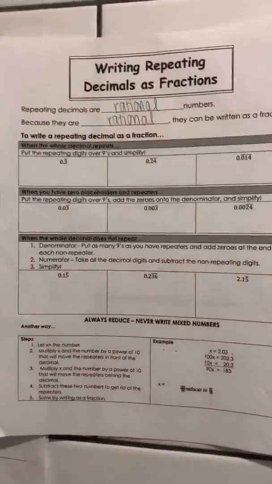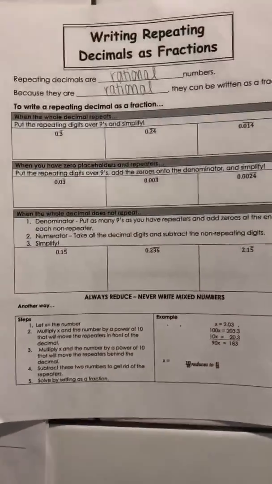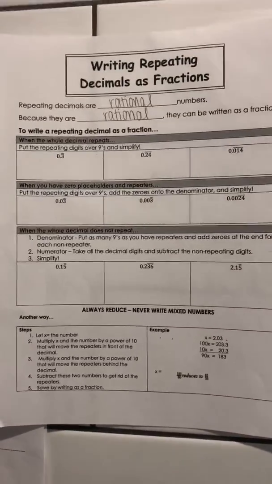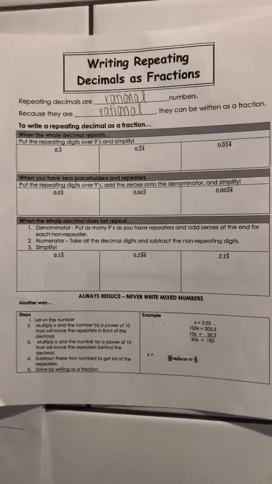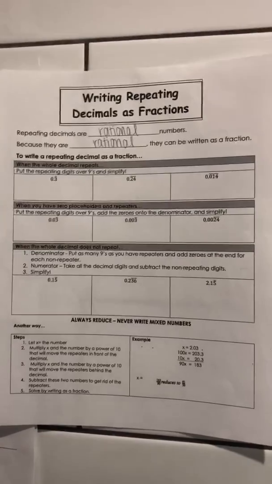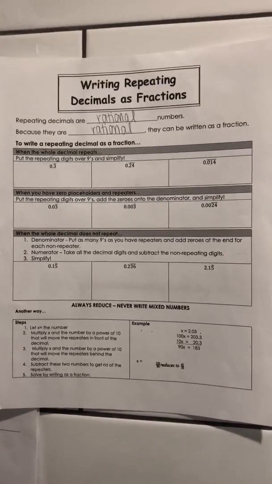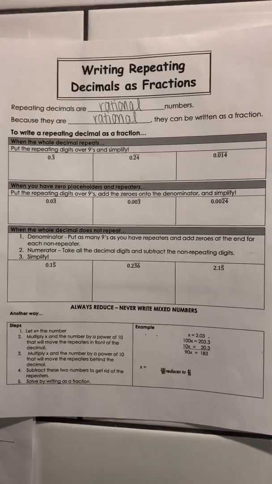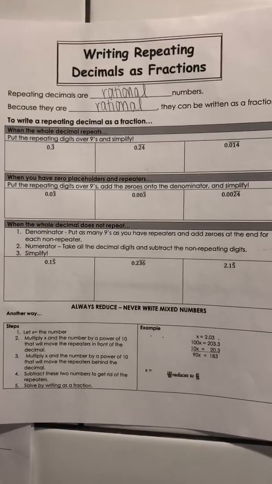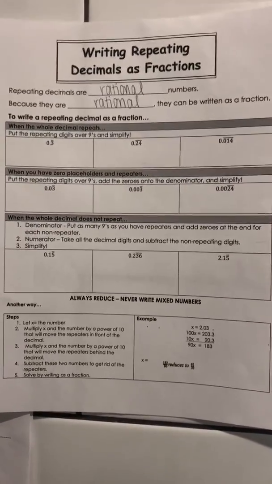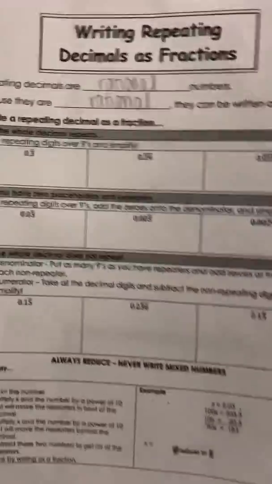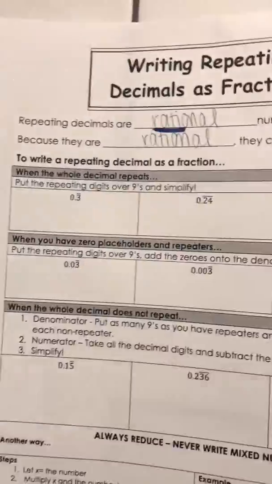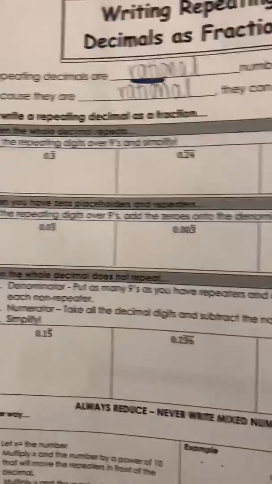So I'm going to come back up to the notes. If you guys have these printed out, that's awesome. If not, you can just jot down your own notes. This is actually a really easy set to make your own on some scrap paper. And I have the first 2 blanks filled in for you. Repeating decimals are rational numbers. And we'll learn next week when we start classifying numbers into categories. Rational numbers mean they can be written as a fraction. Notice how the word ratio is in there. So ratio means fraction, rational means fraction.